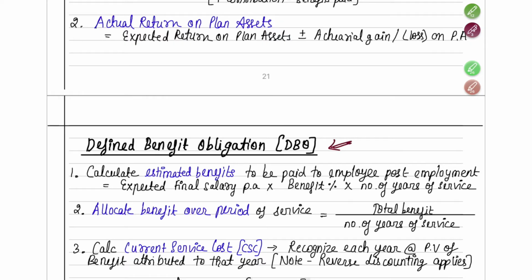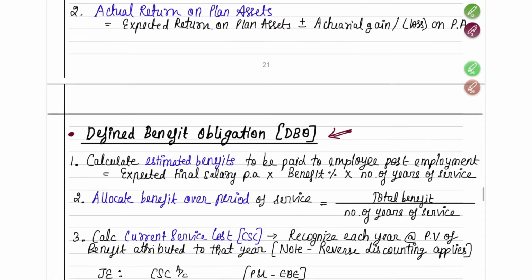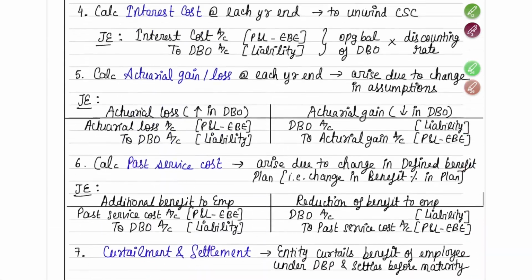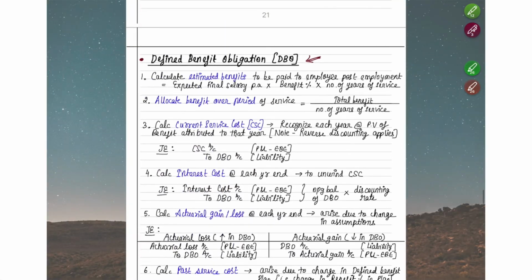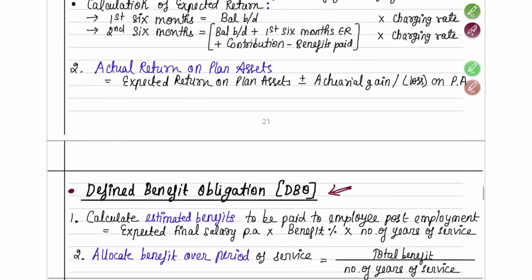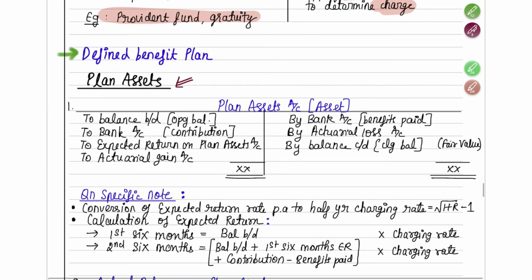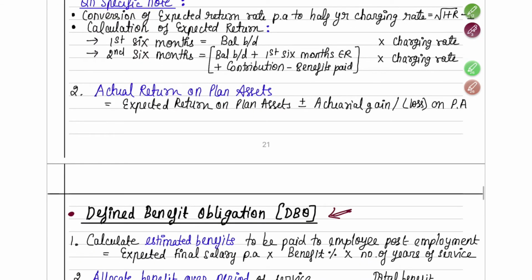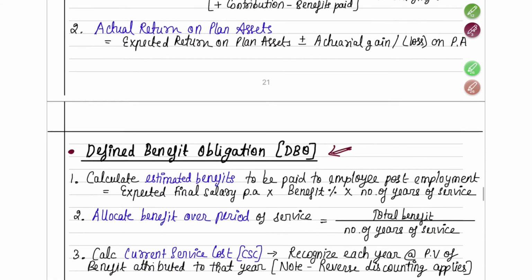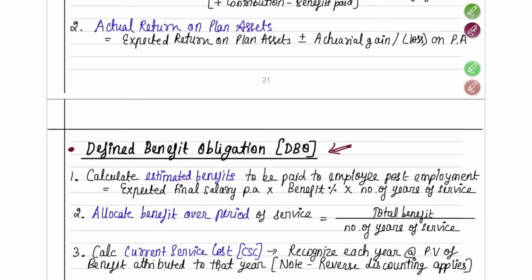First we will understand what is defined benefit obligation and how you calculate that. There are totally 7 steps of calculating the defined benefit obligation. Then you will understand how you have to calculate plan assets. In the exam or in your ICAI material, basically these two calculations only you have to do. Now first let's start with your defined benefit obligation. How are you going to calculate it?